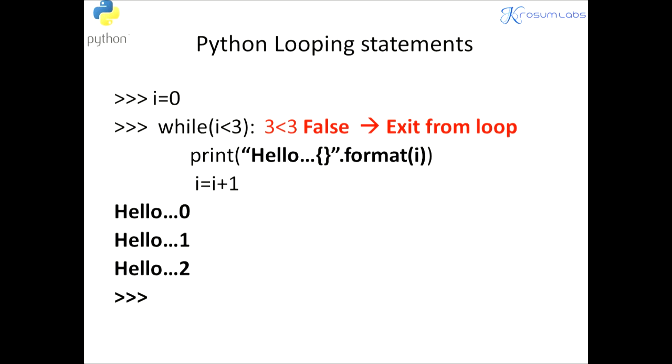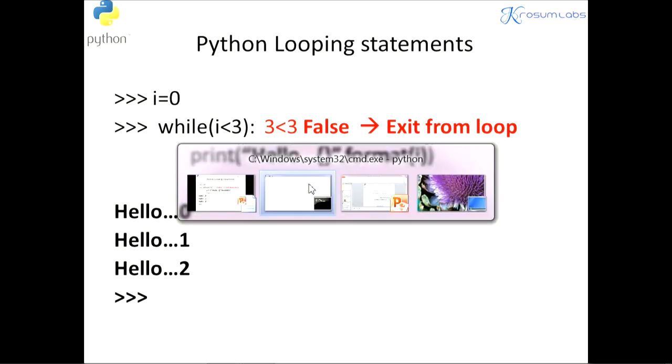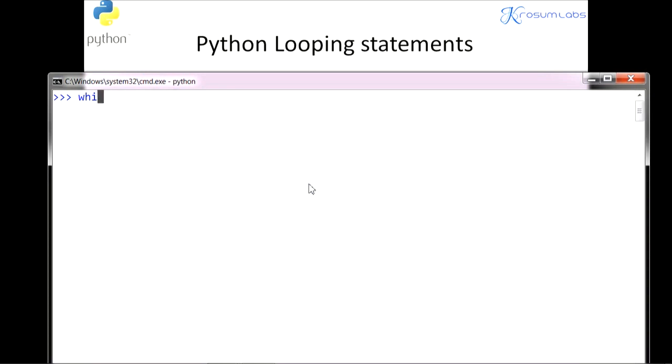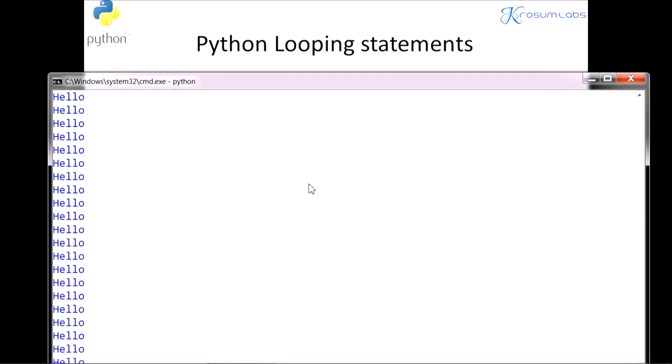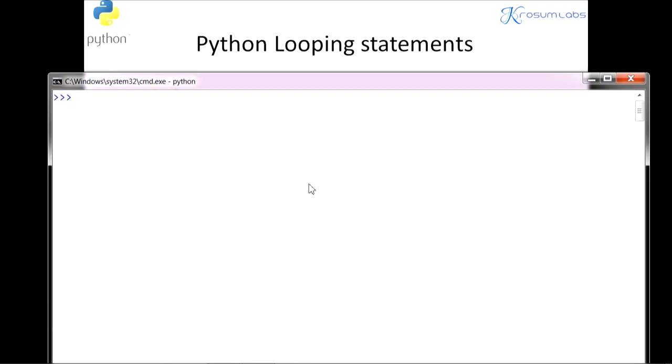Apart from this, if you want to run this loop infinitely, I'll show you in the session here. Apart from while, in the previous code we had initialization followed by the condition I less than 3, then print the I value and I plus 1. This is a condition-based loop. If you put while followed by true, it is always true, so the code will keep on running. It's infinite. I'll press Ctrl C to come out. So how to exit from the loop in this kind of case? There is a looping statement called break.